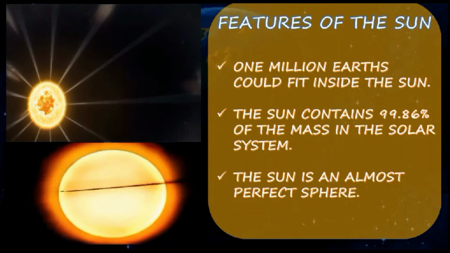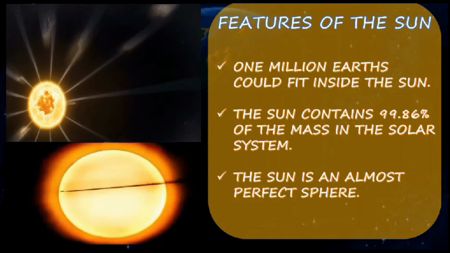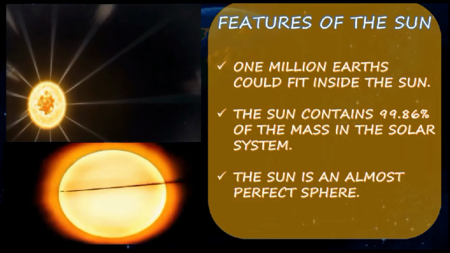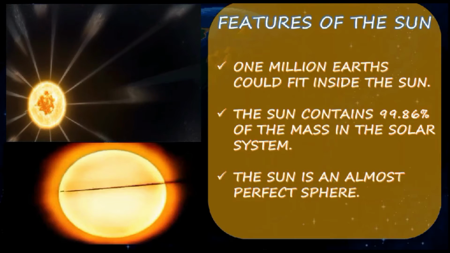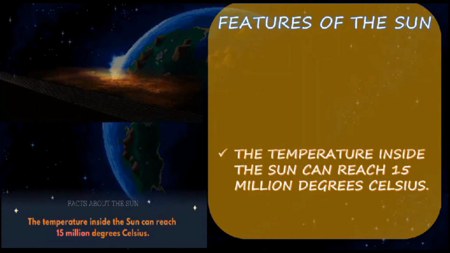1 million Earths could fit inside the Sun. The Sun contains 99.86% of the mass in the solar system. The Sun is an almost perfect sphere. We are able to see the Sun as a perfect sphere.